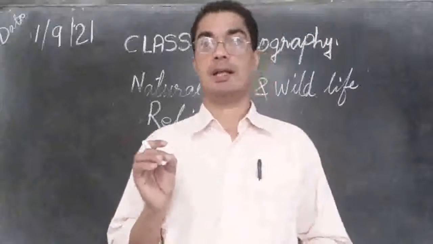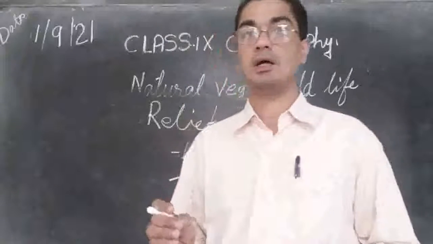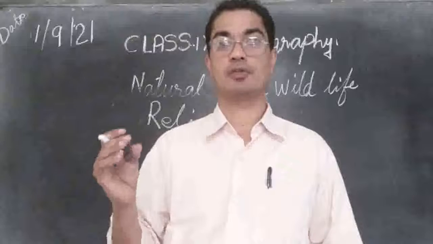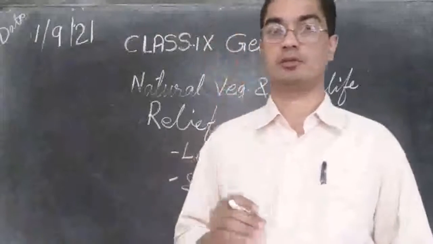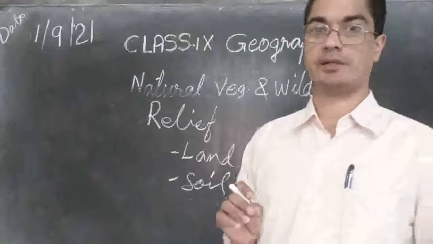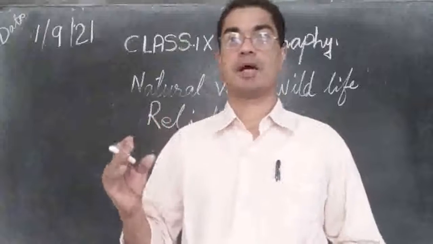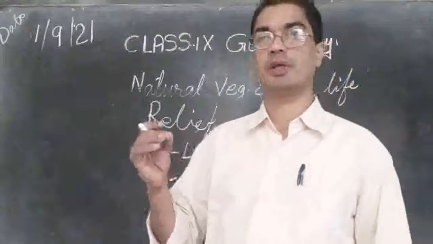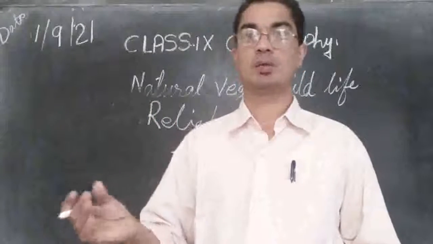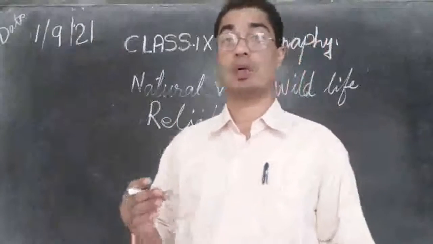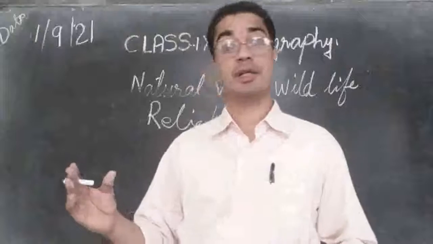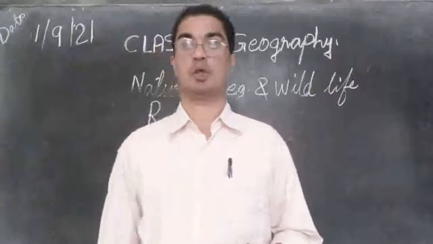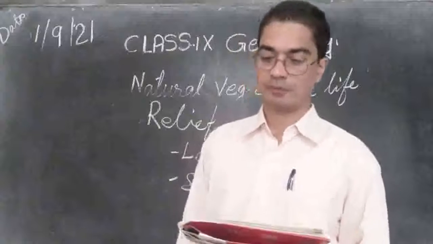So each land will allow the growth of trees or vegetation that suit that land, suit the climate of that land. In a dry region, the trees that are growing there will be able to survive with little water, and the trees that need plenty of water will be growing in the valley region or plain region and so on.